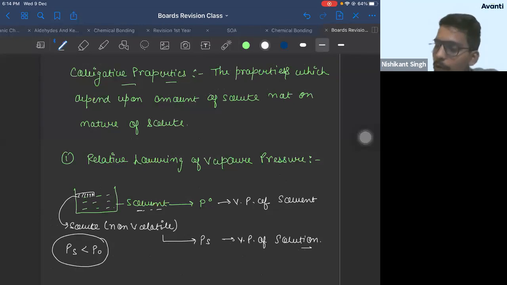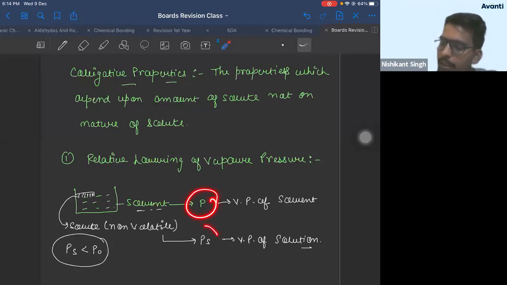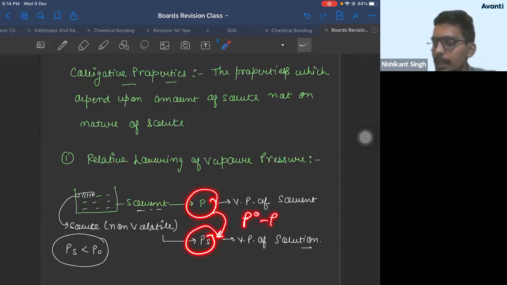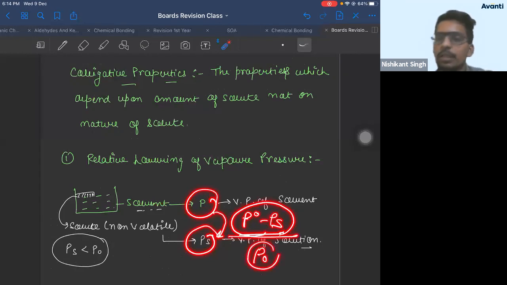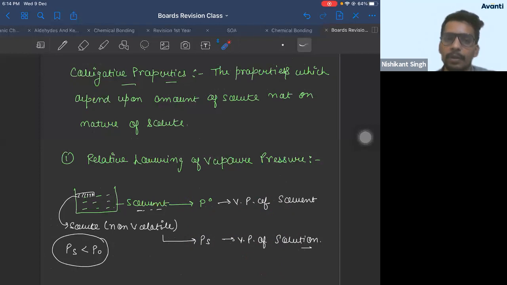Now, what is the formula for relative lowering of vapor pressure? It was initially P naught. Now it is PS. So how much has it decreased? P naught minus PS is the decrease in vapor pressure. Decrease in vapor pressure divided by initial pressure, P naught, is called relative lowering of vapor pressure.